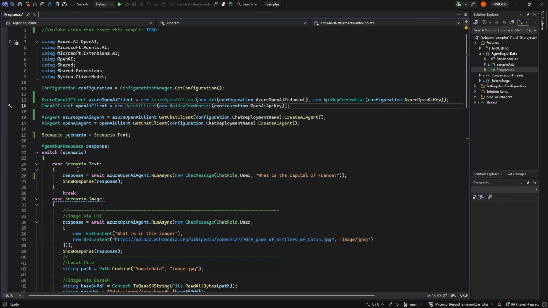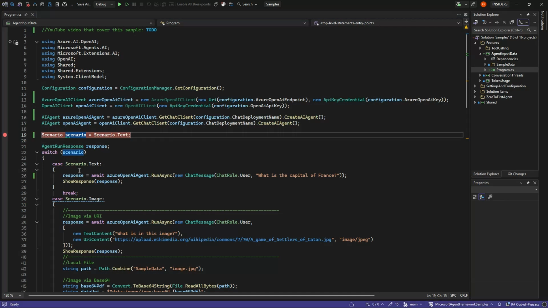In order to run this sample, you need both Azure AI and OpenAI, because OpenAI actually has some features that Azure OpenAI for some reason doesn't support. But let's set some breakpoints, and let's start with the normal text, which is nothing special in this scenario.